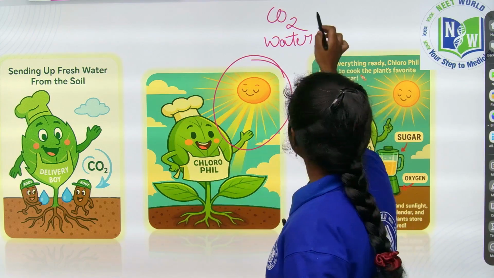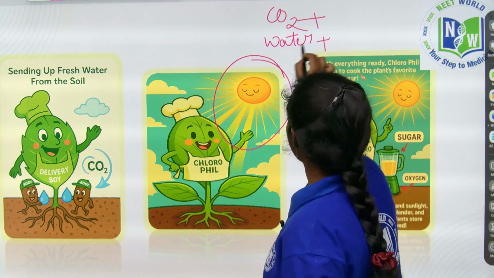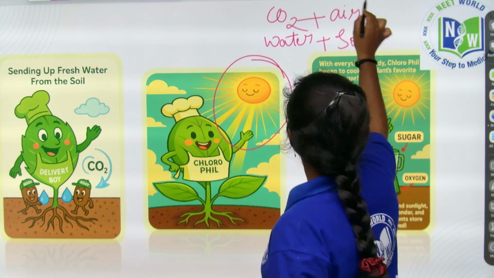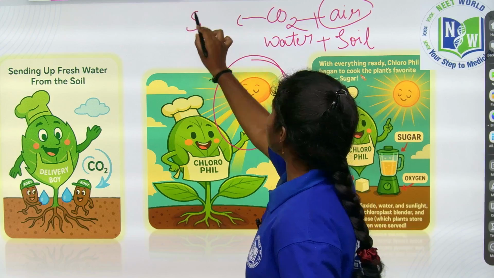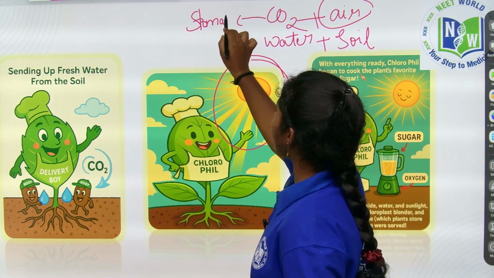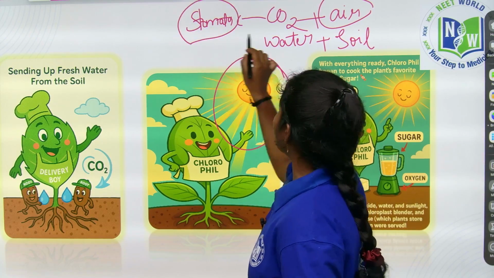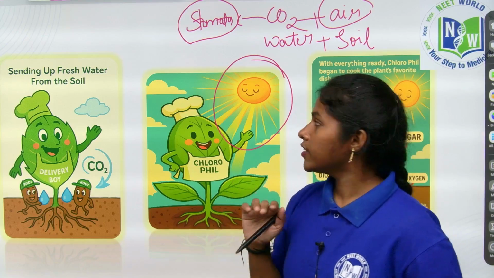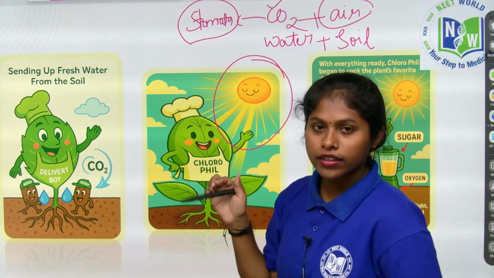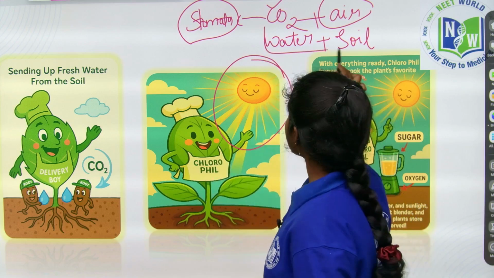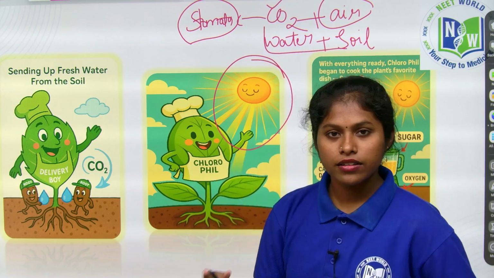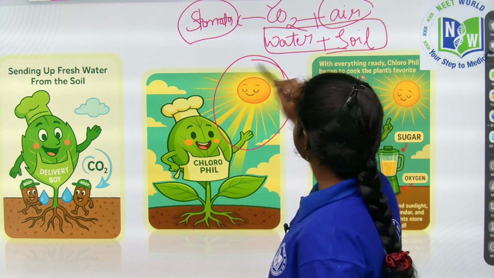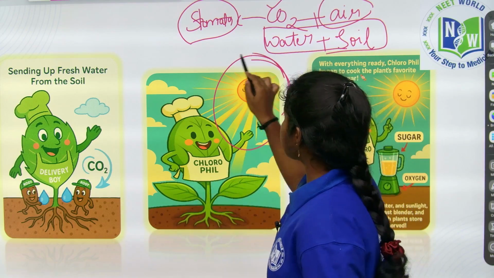So by taking the water from the soil and carbon dioxide from the air, with the help of the windows named stomata, whatever ingredients are required to prepare the food, he got them. The carbon dioxide he got from the air, and the water is required from the soil, right? So he is taking the water also, and he has a tool.